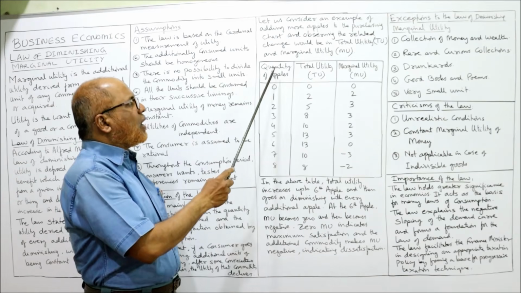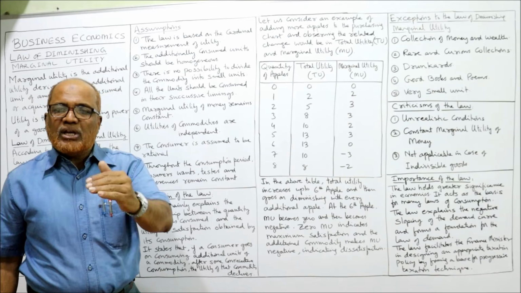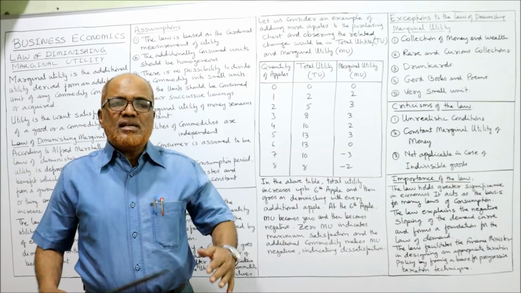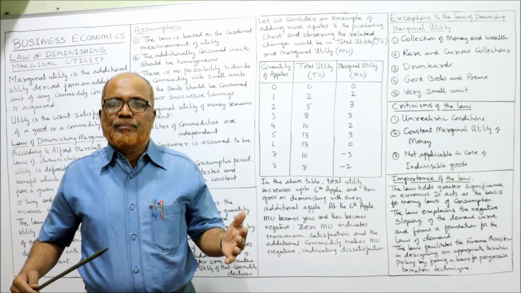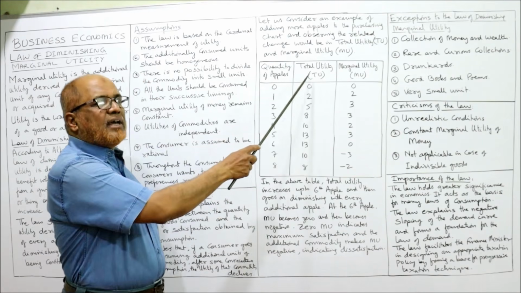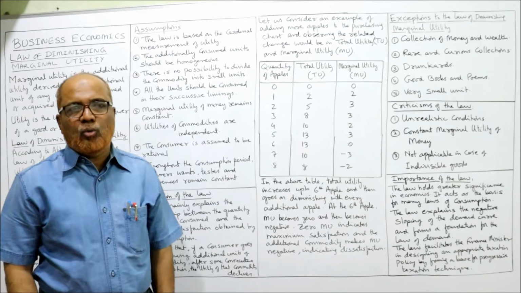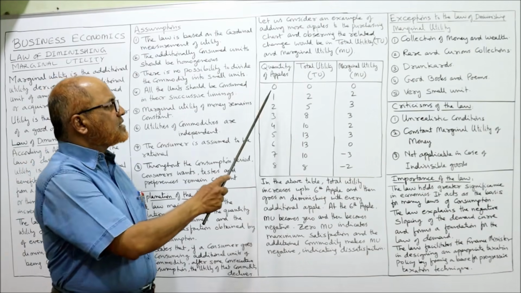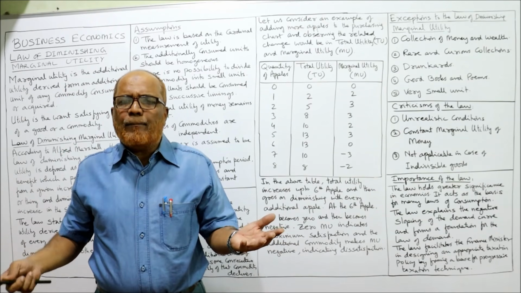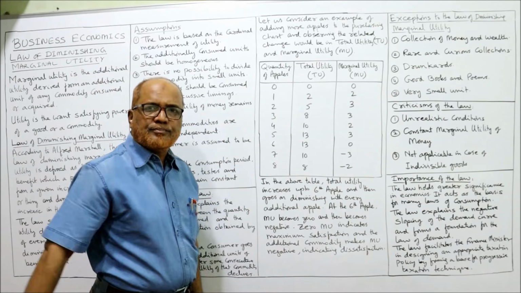In the first column I have taken the quantity of apples: 0 apples, 1, 2, 3, 4, 5, 6, up to 8 apples a person is consuming. It's an illustrative table to explain the law of diminishing marginal utility. In the second column I have taken total utility, TU. The third column is marginal utility, MU. Now, first 0 apples. He doesn't consume any apple, so no total utility, no marginal utility: 0, 0.